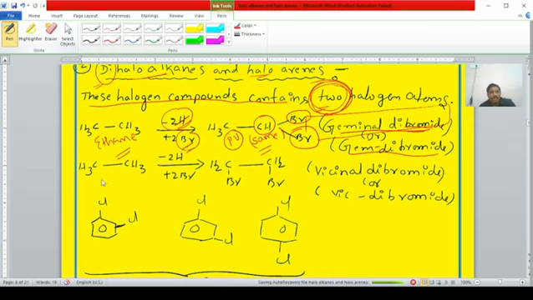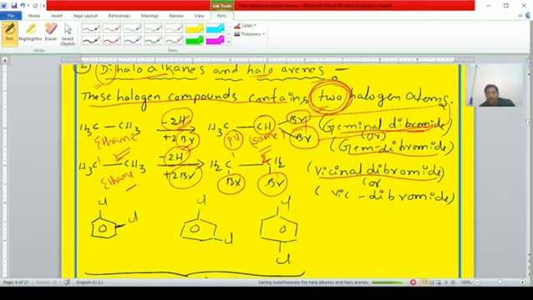Next one, students, here is another case. Let us consider ethane. Here also two hydrogen atoms are replaced with two bromine atoms, but one bromine atom replaces the hydrogen atom present on the first carbon atom, and one bromine atom replaces the hydrogen atom present on the second carbon atom. It is also a dihaloalkane, students. Why? Because two hydrogen atoms are replaced with two halogen atoms. Our condition is obeyed. Therefore, it is a dihaloalkane. But this is known as vicinal dibromide.